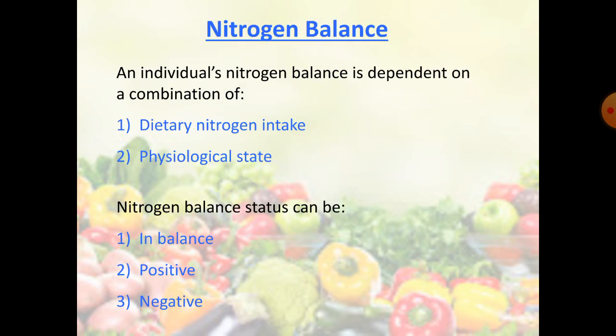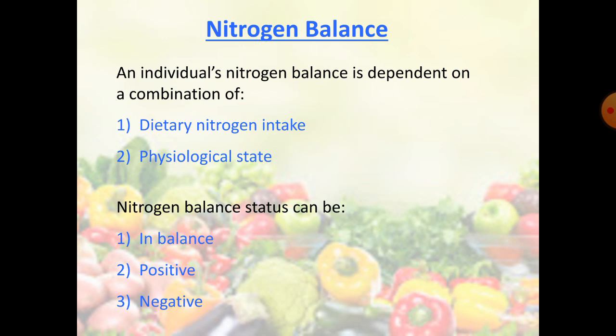Nitrogen balance. An individual's nitrogen balance is dependent on the combination of dietary nitrogen intake and physiological state. This nitrogen balance status can be in balance, that is, intake is equal to the loss through urine, feces and through skin. That is said to be in balance, or it can be positive, or it can be negative.